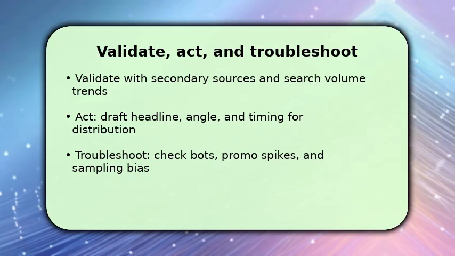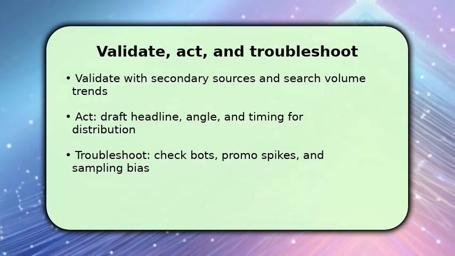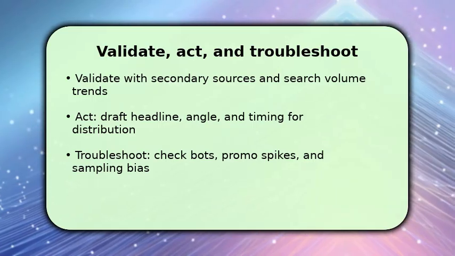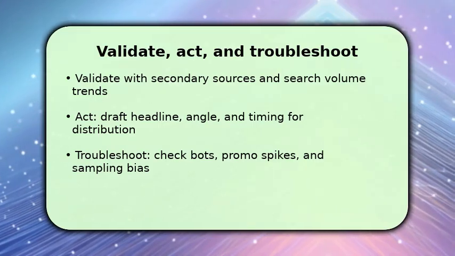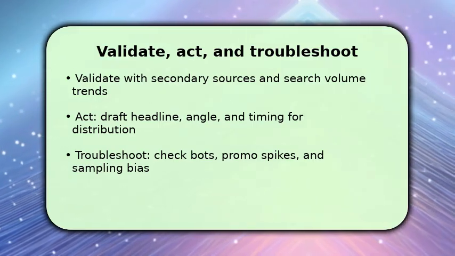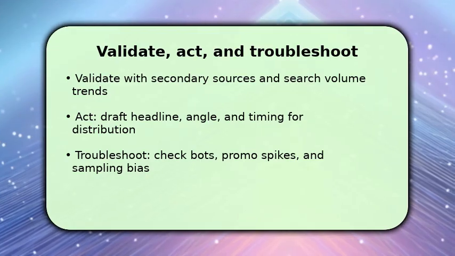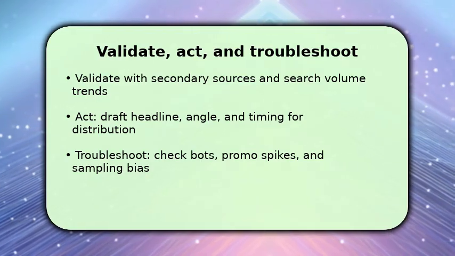If things go wrong, low pickup, or weird patterns, check for bot-driven spikes, sudden paid promotions, or sampling bias in your feeds. Adjust filters and recalibrate your baseline. Then repeat the velocity checks to avoid false positives.